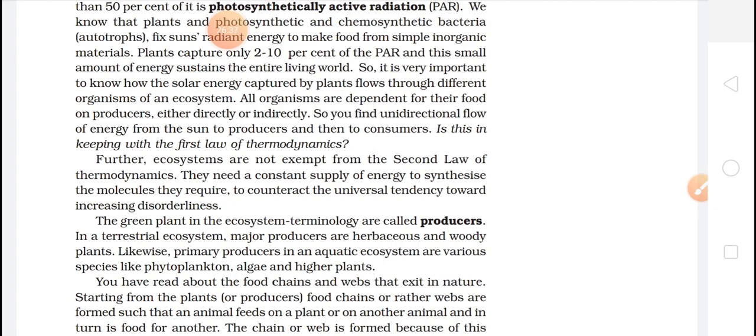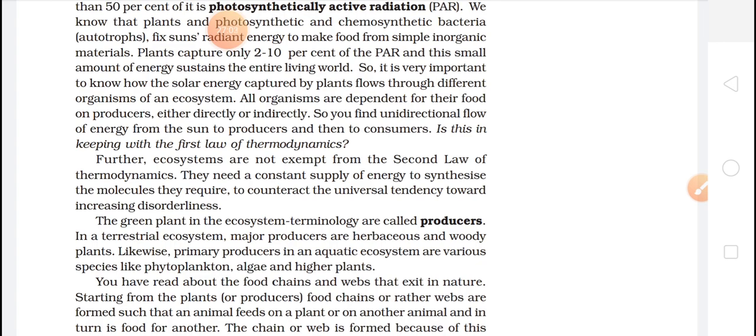They need a constant supply of energy to synthesize the molecules they require to counteract the universal tendency towards increasing disorder. The green plants in ecosystem terminology are called producers. In the terrestrial ecosystem, major producers are herbaceous and woody plants.